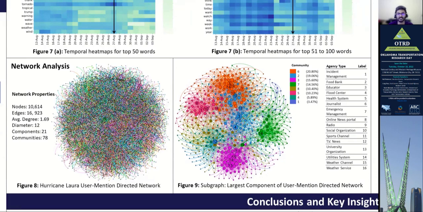The network diameter is the longest shortest path. In this case, it is 12, which means it will take a minimum of 12 steps to reach information from one person to another person. This network has 21 components. Among them, component 2 is the largest component in the network. In this study, we further analyze the largest component.